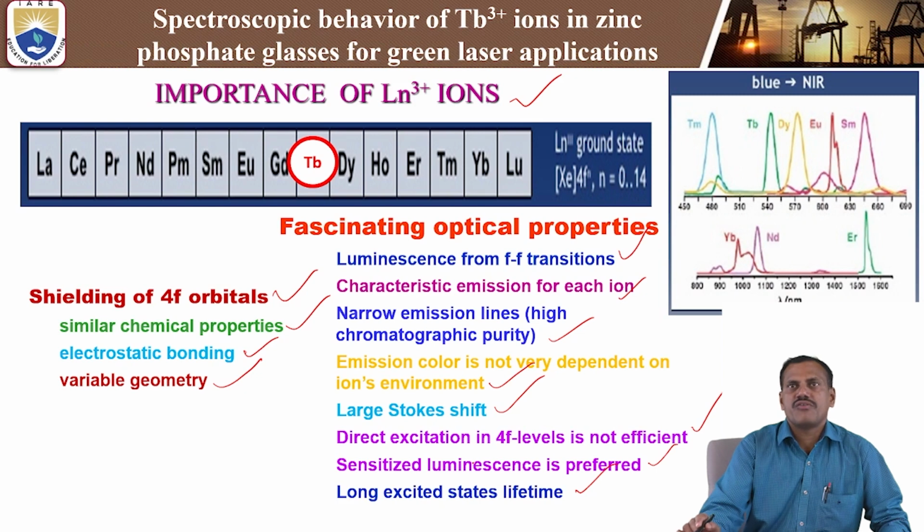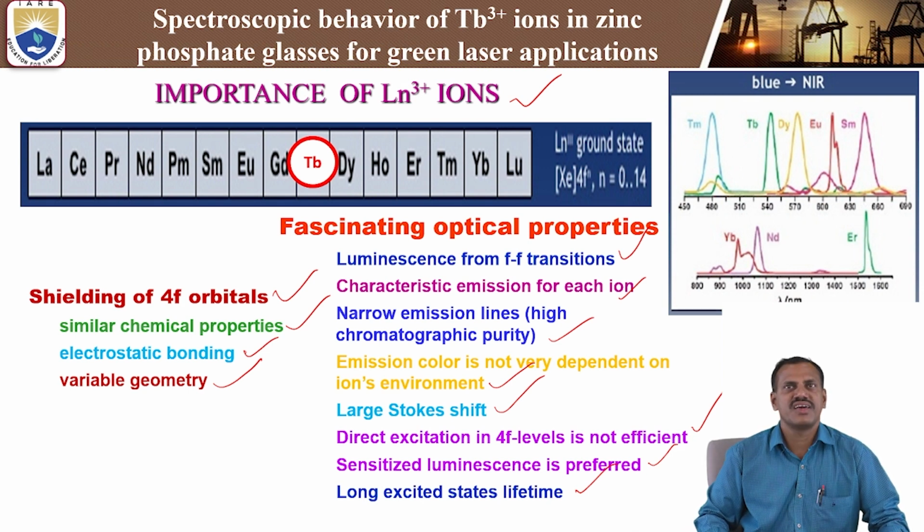These are the fascinating optical properties of the lanthanide or rare earth ions. In particular, terbium-3 plus ions have a longer lifetime, and at the same time the emission cross section should also be larger. So we are going to discuss this today.